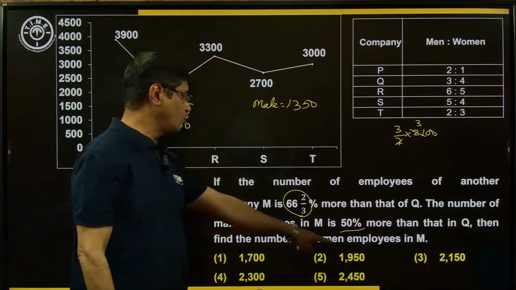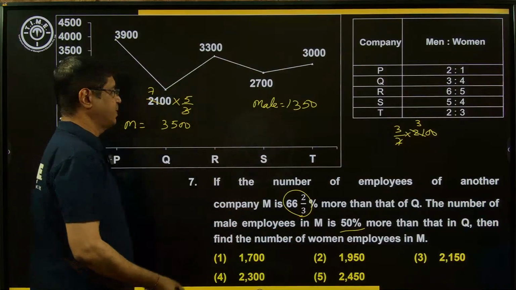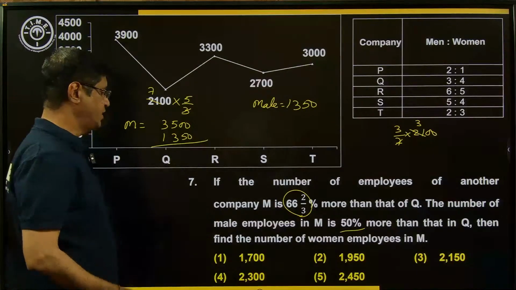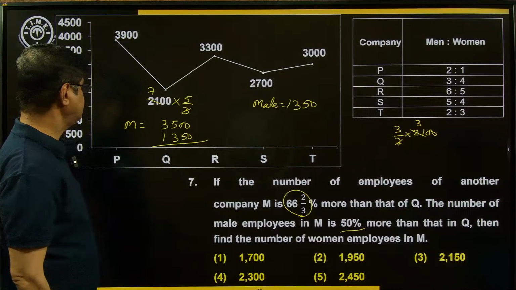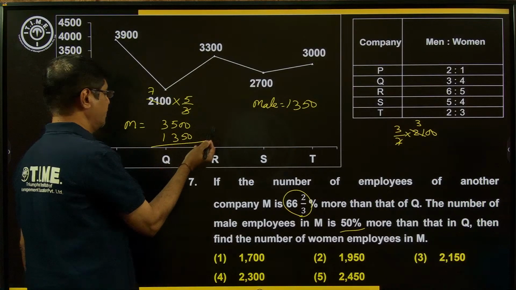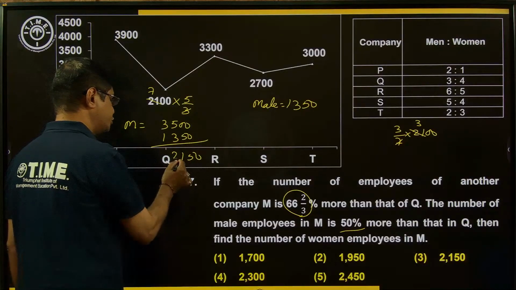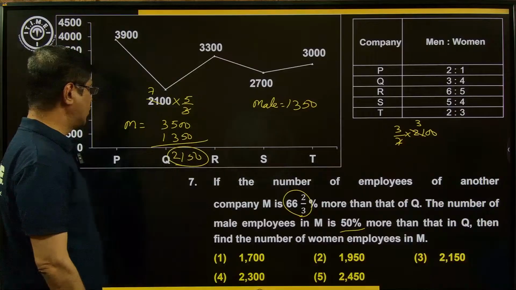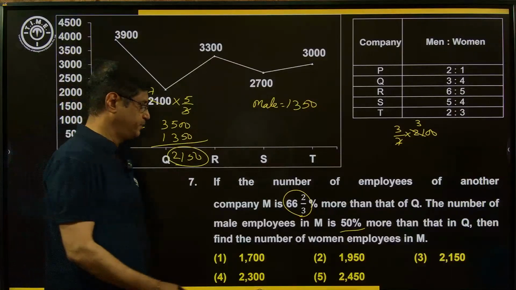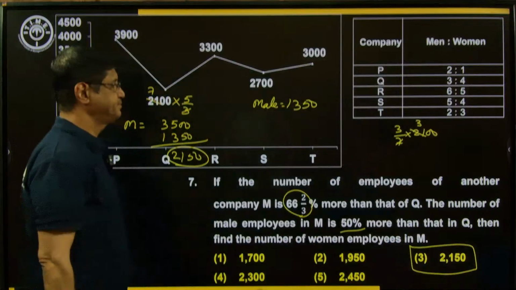What to find? Then find the number of women employees in M. Total employees minus male employees. So 1350, subtract from this. What is the result here? 3500 minus 1350, that is 2150. Now the answer is 2150. Right choice, option number 3. Third choice is the right answer. Okay.